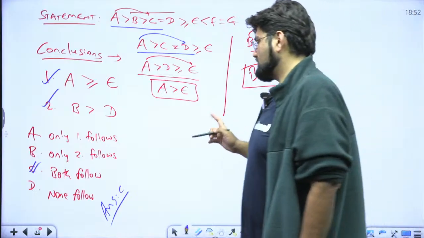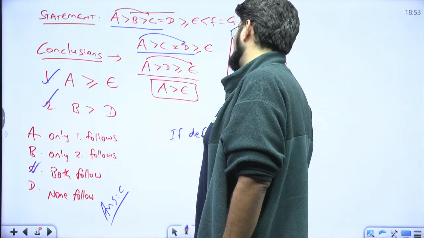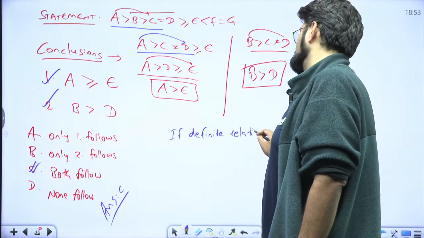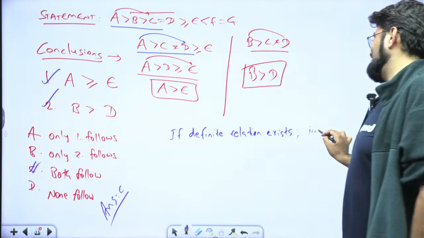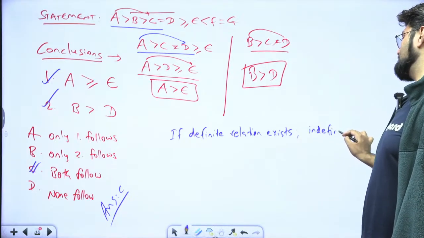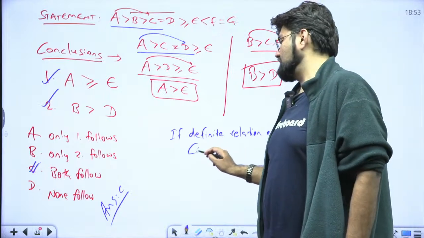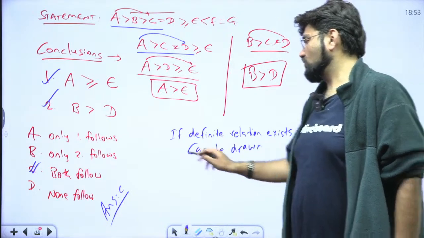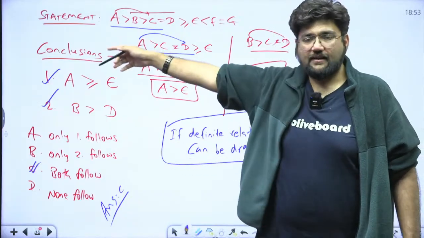So what is the rule here? If a definite relation exists, then an indefinite one can be concluded, but of course in the same direction. If I'm saying A is greater than E, then A greater than or equal to E will be right.